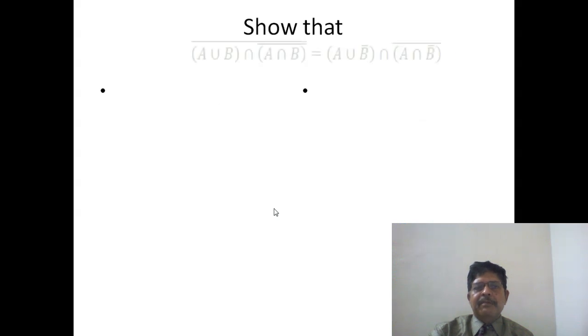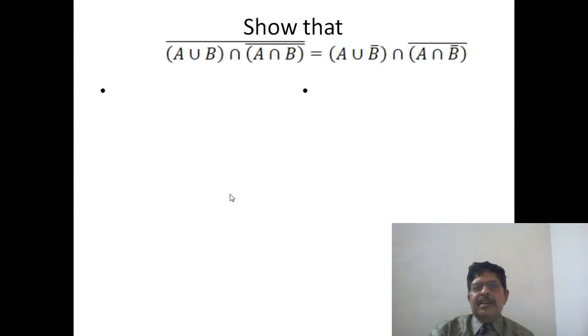Now we will see one problem. Many times a symbol is misused in mathematics. On the left hand side, the bar overhead means complement of the set. So we have the complement of A union B, intersected with the complement of A intersection B. And on the right hand side we have complement of A union B complement, intersected with A intersection B complement, and its complement.